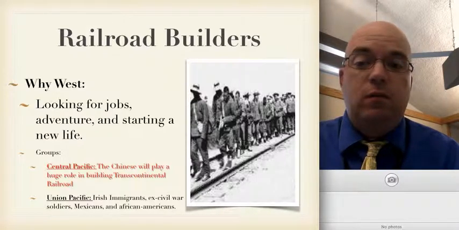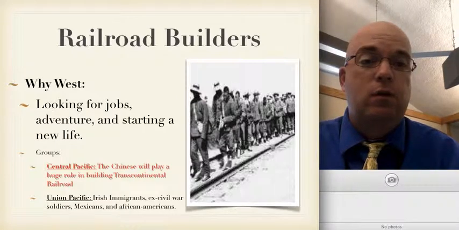The Union Pacific, which started in Omaha, had a pretty large Irish immigrant population, a lot of ex-Civil War soldiers, Mexican immigrants, and newly freed slaves. African Americans will also work on the building of these railroads.